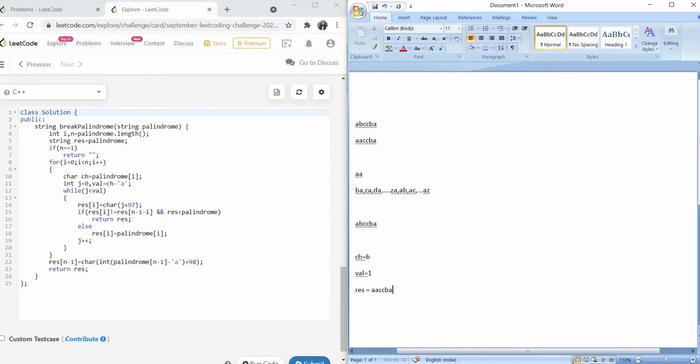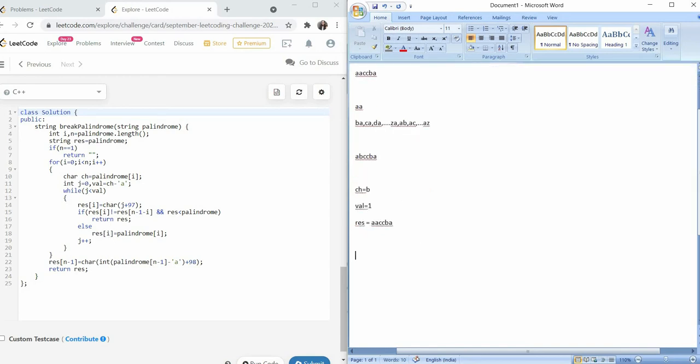Now let's check for another tricky example, which is aba. So let's go ahead. First of all, in ch, a will be stored and the value of val will be 0. So this while loop won't work. Now we'll go for next. Next time ch will be b and val will be 1. So we will go inside the while loop, and here res[i] will be changed.